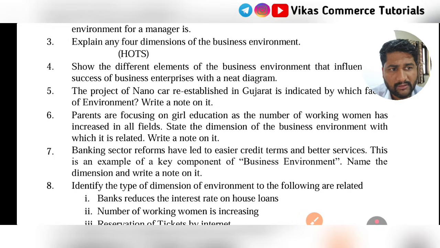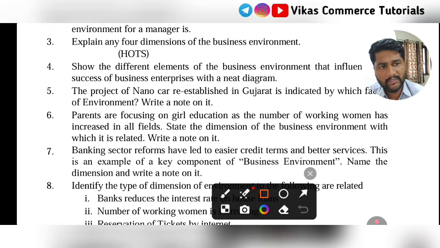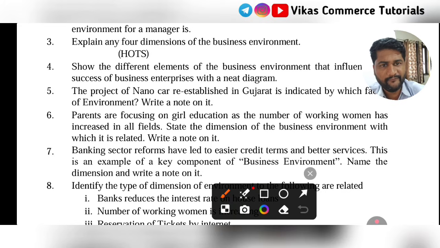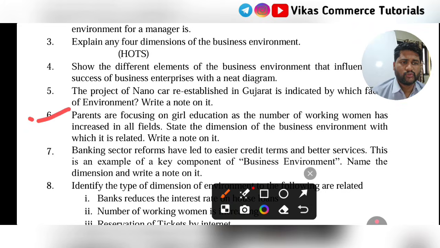Let us concentrate on question number 6. See, again you need to study the dimensions, that is all 5 environments, which we call social, technological, political, economical. So you need to study all the 5 dimensions. Apart from that, they give you an indirect question, a narrative, story type question, and you need to guess which dimension it comes under.